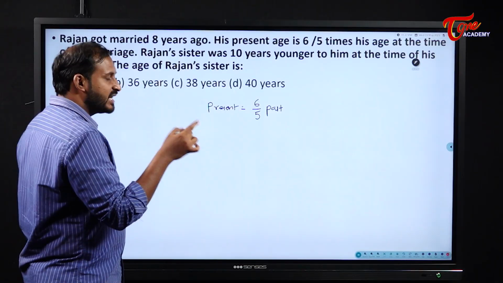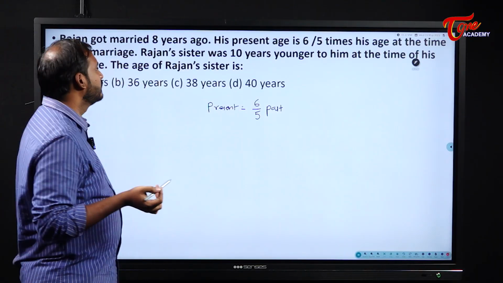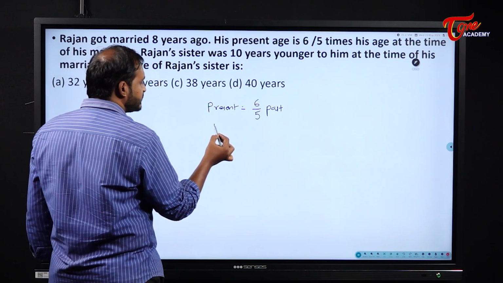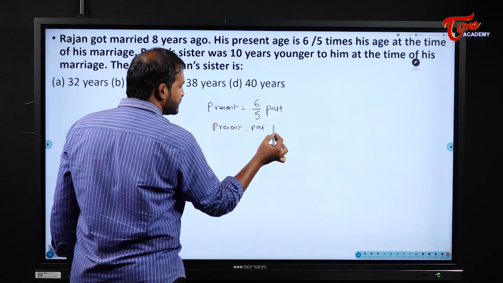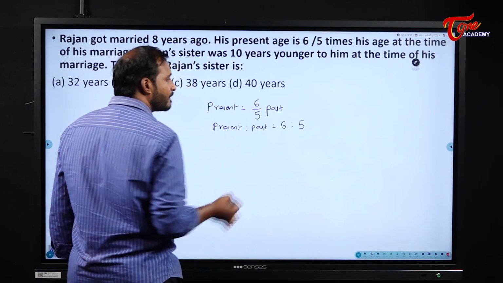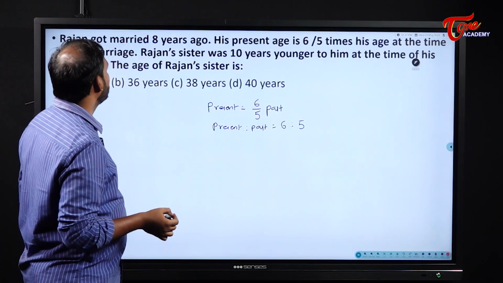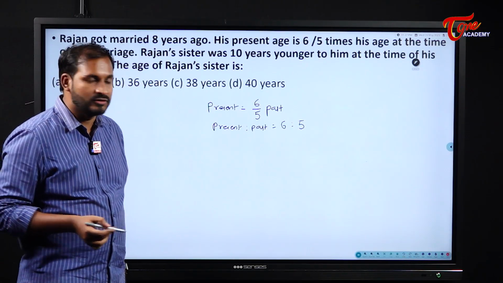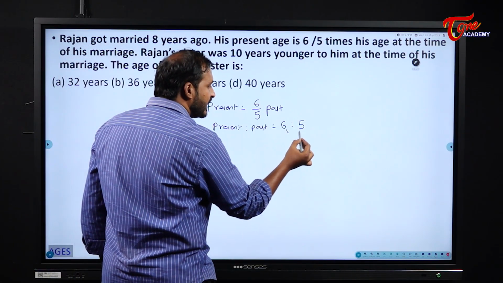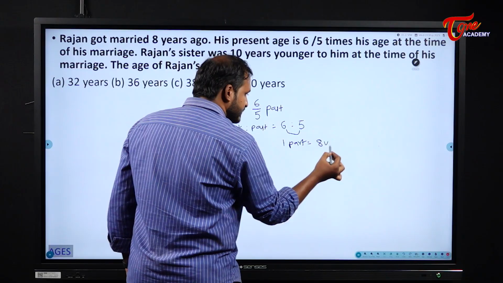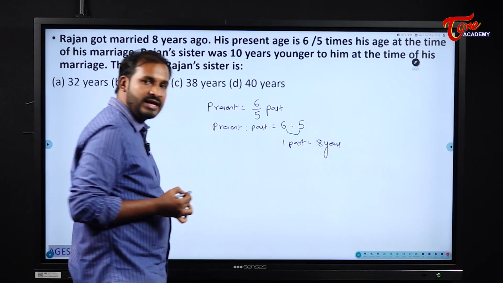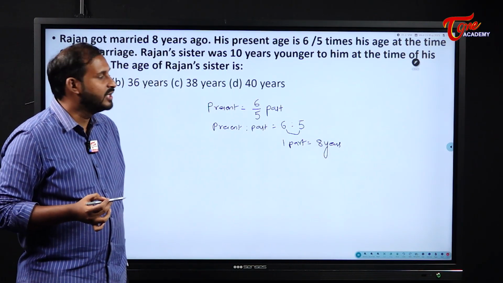At the time of his marriage, I am assuming it as past. So present is to past, what does it become, students? 6 is to 5. And this present and past, when he got married 8 years ago, that means the difference is how much here? 8 years. So one part is equal to 8 years.